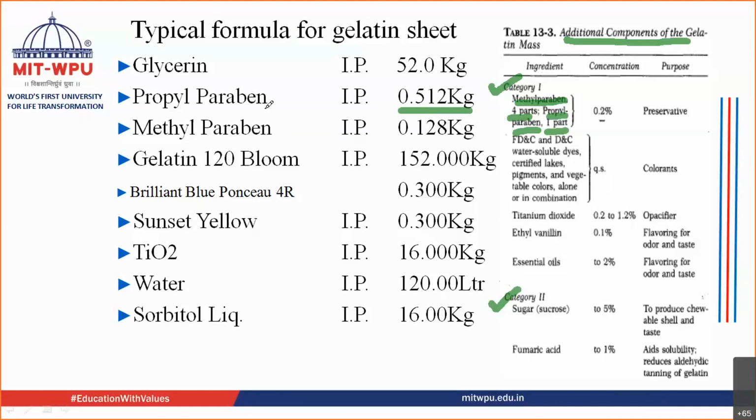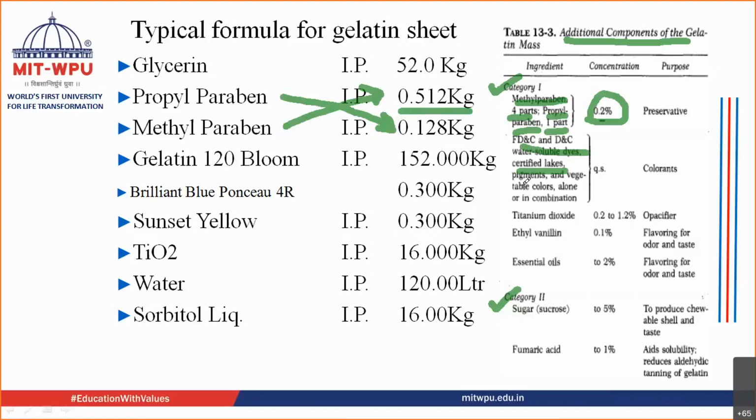Propyl paraben should be 0.128, whereas methyl paraben should be 0.512. So in this combination it should be used, that is 4:1. This should be the combination, and the concentration, as I told you earlier, is near about 0.2% of the total formulation, right?